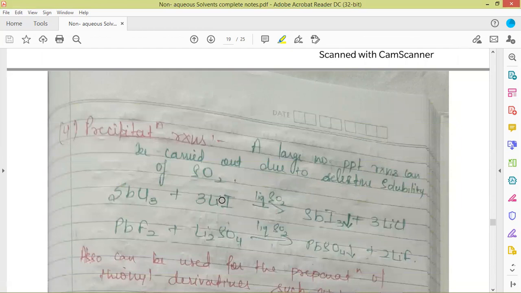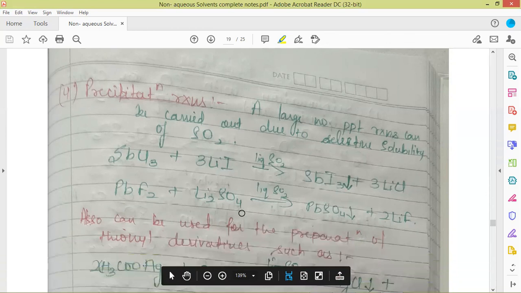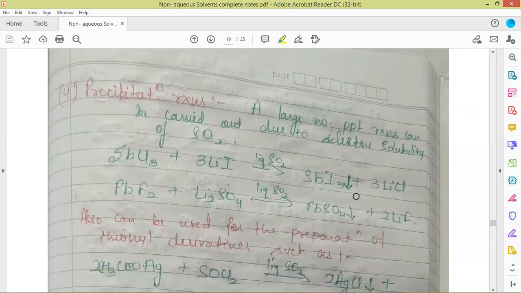Next are the precipitation reactions. A large number of precipitation reactions can be carried out due to the selective solubility of sulfur dioxide. We can precipitate a variety of reagents because SO2 is very selective for the solubility of different compounds. Here is a precipitation reaction. We can precipitate out antimony iodide by reacting SbCl3 plus lithium iodide. We get antimony iodide, which will precipitate in the presence of sulfur dioxide as solvent.